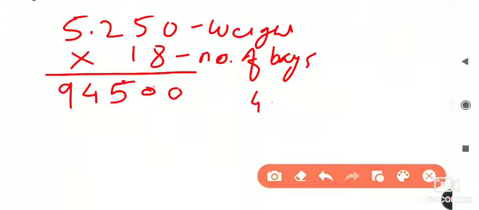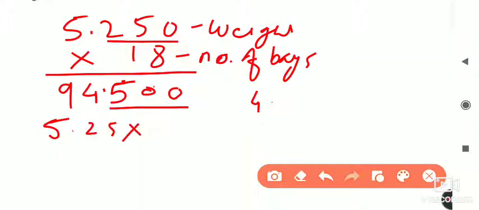So this is my multiplication of 5.250 into 18. Now we have to give the decimal point here. So after the point how many digits are there? 3 digits are there. So here also from the right side count 3 digits and give the point. So my answer is 5.250 into 18 is equal to 94.500 kg, or 94.5 you can write. Zeros after the point don't have value, so I will write it in this way only.